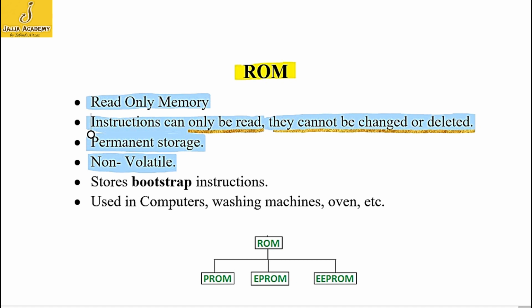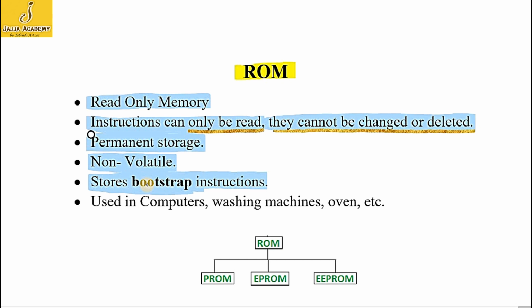Non-volatile means the data or instructions from read-only memory are not deleted even if we switch off the computer. If data is not erased due to electricity cutoff, then this type of memory is called non-volatile memory and ROM is a non-volatile memory. The read-only memory stores instructions to start a computer and this operation is called bootstrap. So a read-only memory stores boot up instructions.